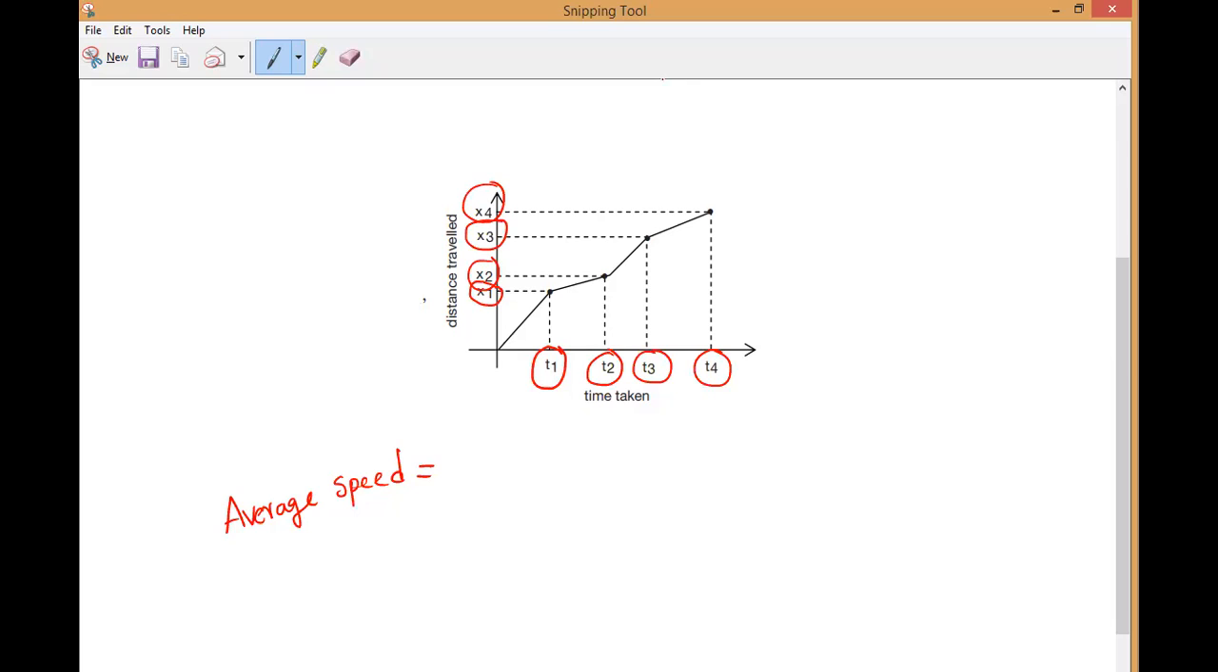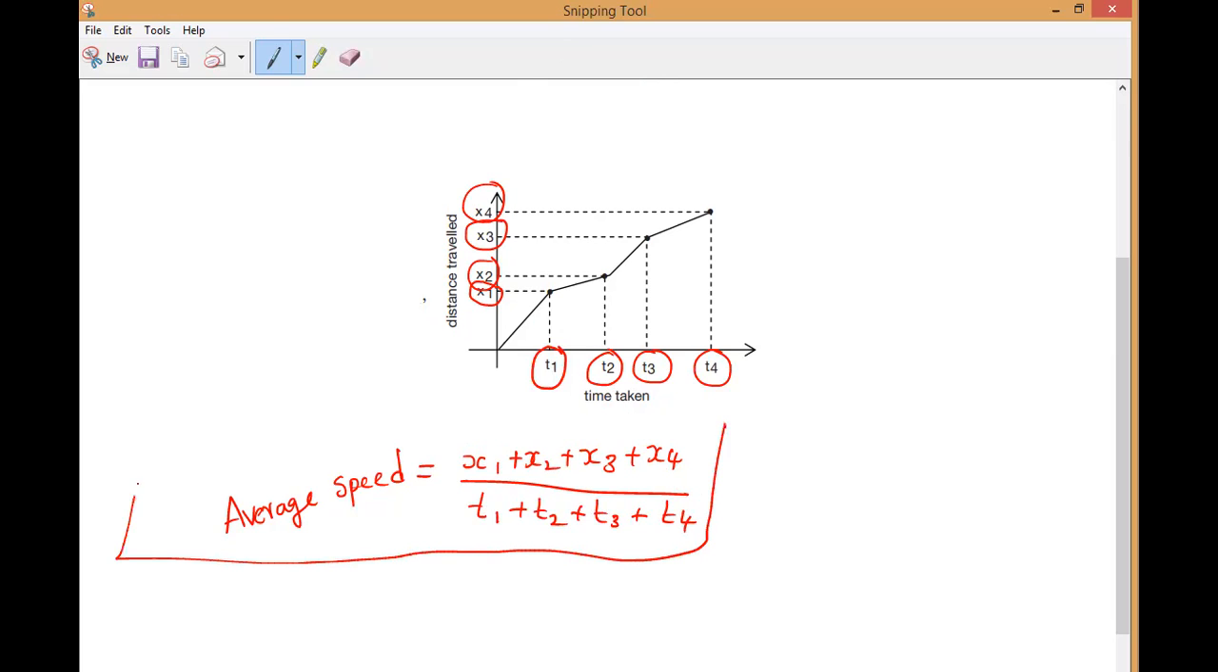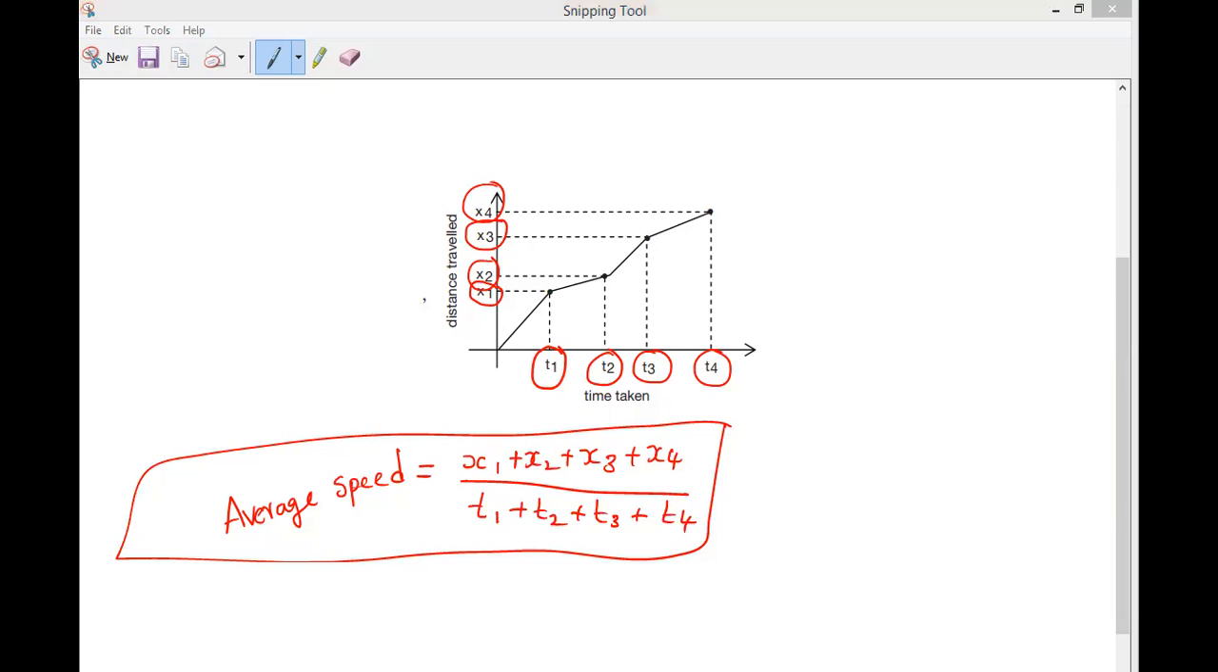Now what is the average speed formula? Sum of all the distances. So what are the distances here? X1 plus X2 plus X3 plus X4. That is the distance. Divided by the time: T1 plus T2 plus T3 plus T4. So like this, we can find average speed from graph questions. This chapter is full of graph-based questions.